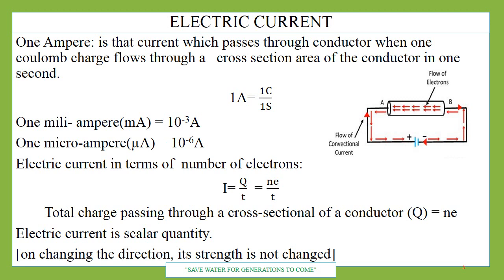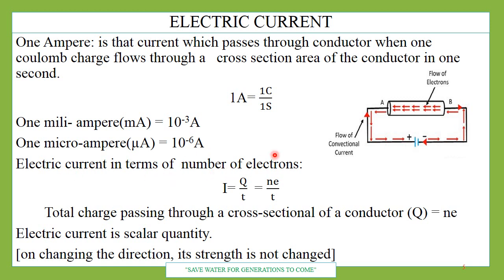Now again, what is the definition of 1 ampere? How will you define 1 ampere? 1 ampere is the current when 1 coulomb charge flows through a cross-sectional area of a conductor in 1 second. Here this portion is showing the cross-section. How many electrons are passing through this area in 1 second? And there are smaller units: milliampere, 10 raised to minus 3, and microampere, 10 raised to minus 6 A.